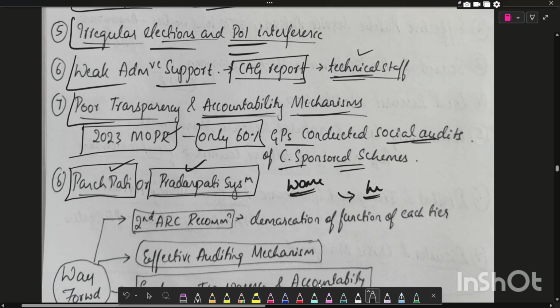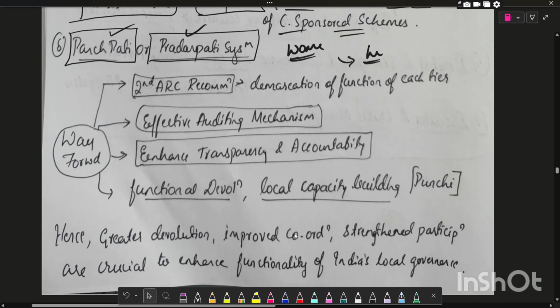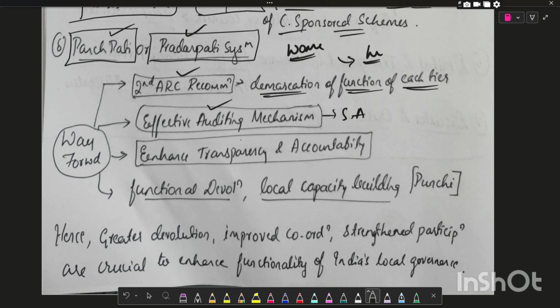Now we'll see what we can write in the way forward. As mentioned by Second ARC recommendations, demarcation of function of each tier of the governments, effective auditing mechanisms like social audits, enhancing transparency and accountability, for example, through the e-Gram Swaraj portal, and functional devolution, local capacity building, as mentioned by the Finance Commission. In the conclusion, you can write